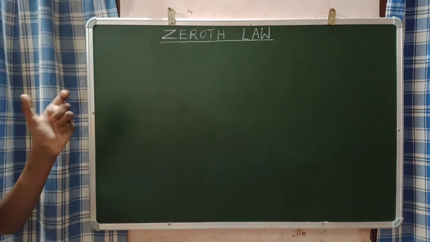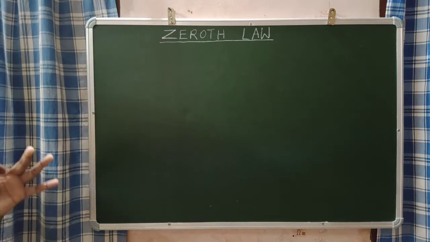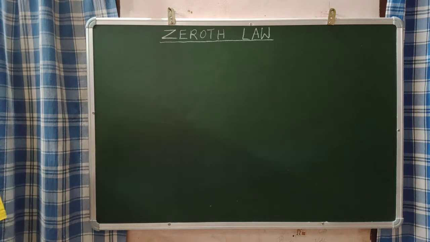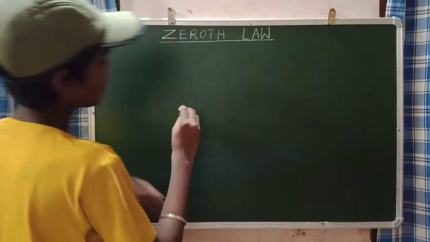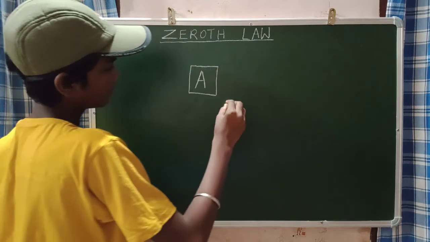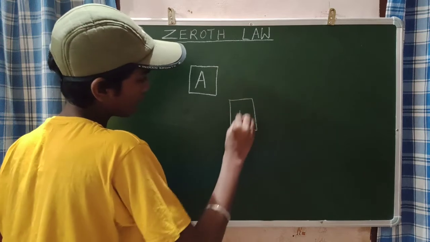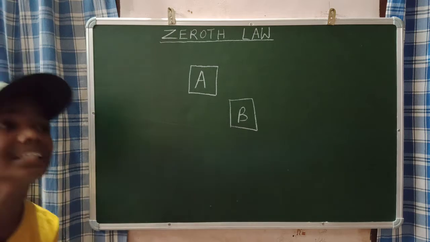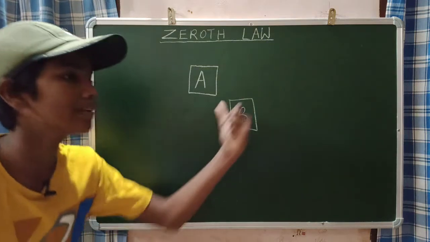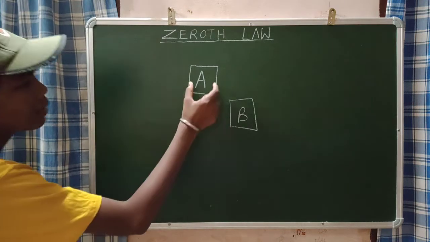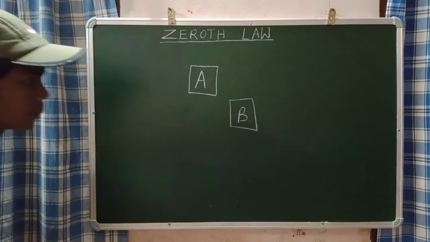So guys, what does your zeroth law say? It's a very simple law. It's not a very big statement or a very tough one with many formulas. Definitely not. So if there are two bodies A and B in thermal equilibrium, that means no transfer of heat is taking place, even though they are kept in contact, and that is what we mean by thermal equilibrium.